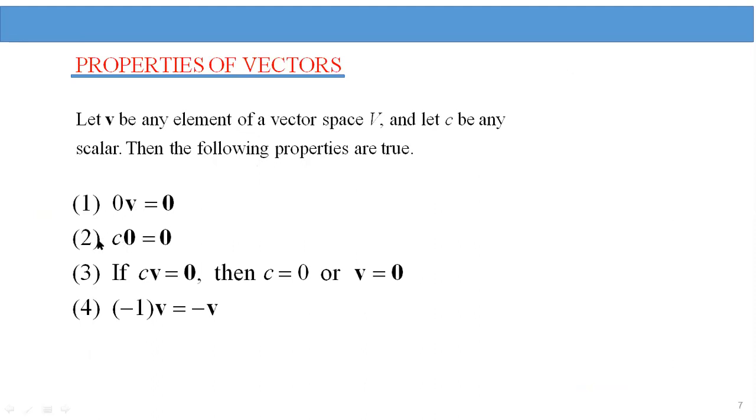Coming to the second property, c times the zero vector is equal to the zero vector. So simply, this follows easily. Coming to the third point, if c times v is equal to 0, here c is the scalar and v is the vector, then either c equals 0 or v equals 0. Coming to the fourth point, minus 1 times v is equal to minus v. These are the simple properties of the vector space. We can easily follow and we can easily prove them also.